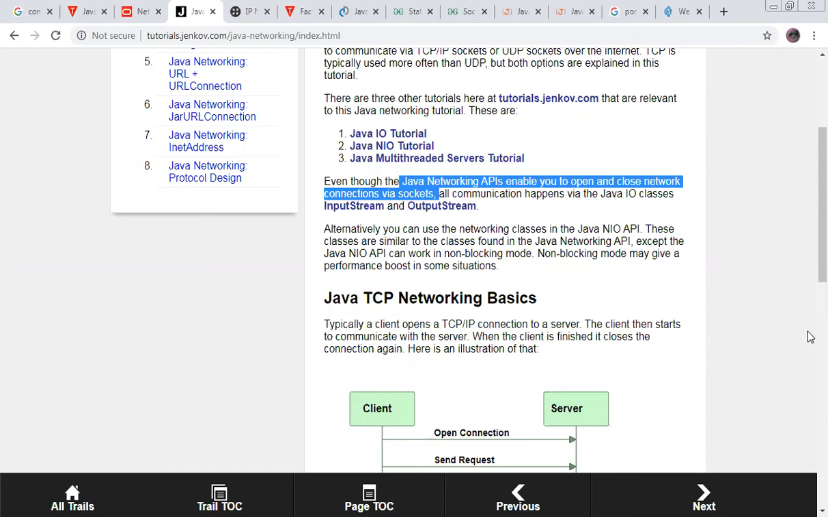At the end of the day we need to manage the connection. So how are we going to manage the connection? That connection is going to be managed by the sockets. We are able to understand this. Okay, all communication happens via the Java input-output classes.